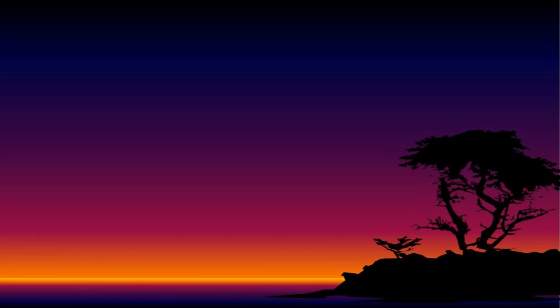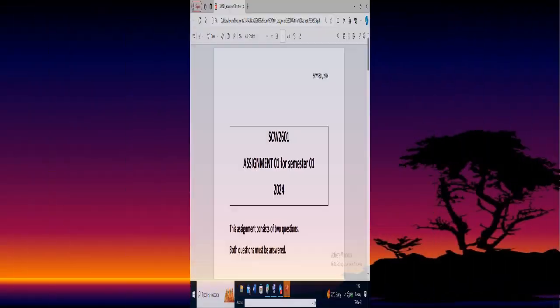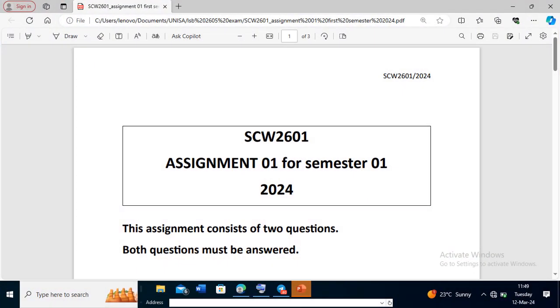So if this assignment requires you to do a cover page, if you're using the Word app, you could just search for creating a cover page with the Word app. You can search on YouTube, and you will find videos where people explain how to create that. One thing that I like about the Word app is that it has well-designed cover pages. So you just find a beautiful cover page, remove whatever is written there, put in your information, and then everything is good.